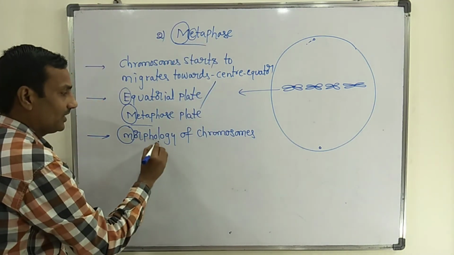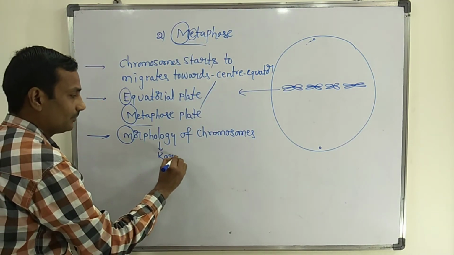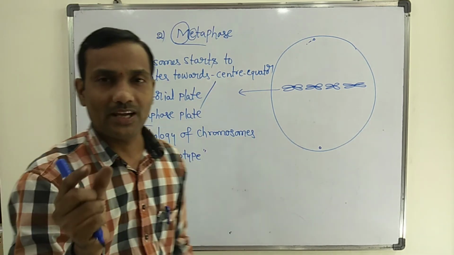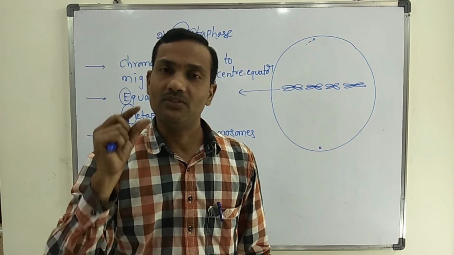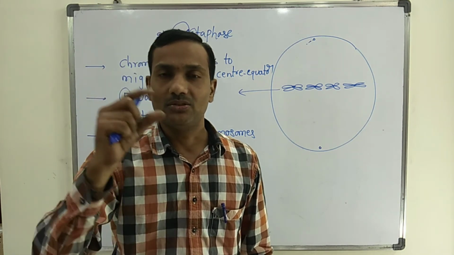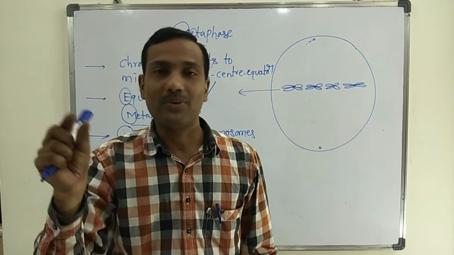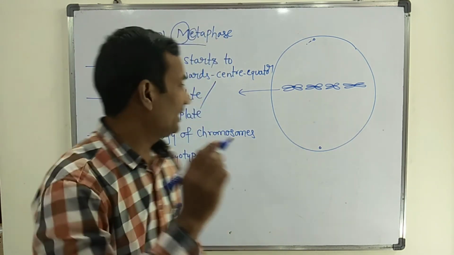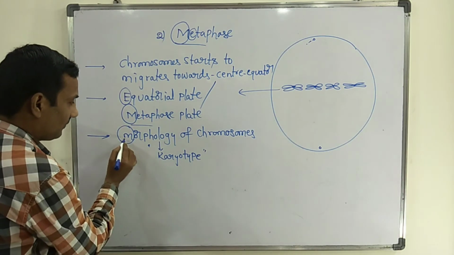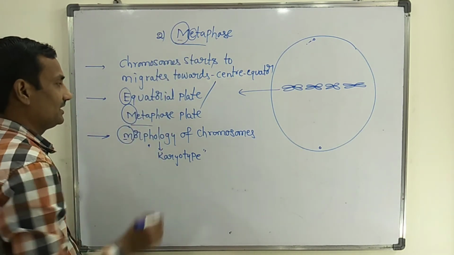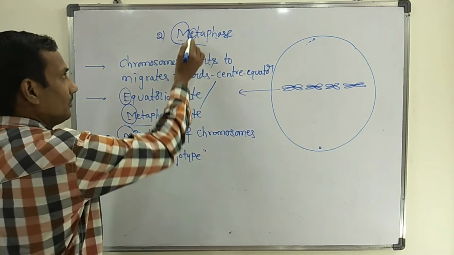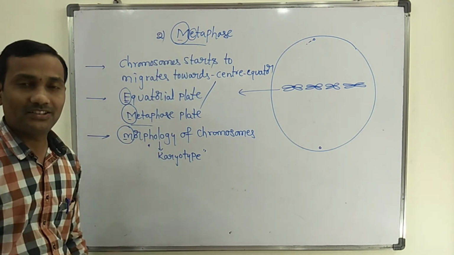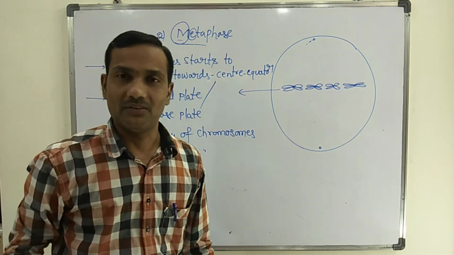The study of morphology of chromosomes is known as karyotype. So the karyotype means the total morphology of the chromosomes, size, shape and total number, which can clearly be observed during metaphase. So morphology, metaphase, metaphase plate. Here metaphase is already there. The equatorial plate is also formed in metaphase.